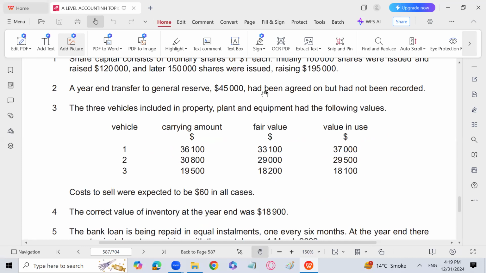We know that impairment is the loss in the value of a non-current asset, where the carrying amount is more than the recoverable amount. The carrying amount is more than the recoverable amount. And what is carrying amount? What is recoverable amount? It is the higher of fair value and value in use. It is the higher of fair value and value in use.